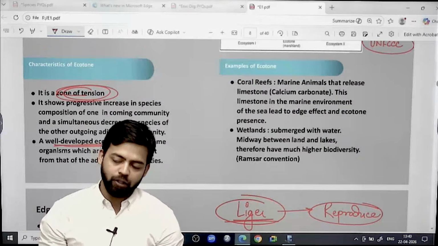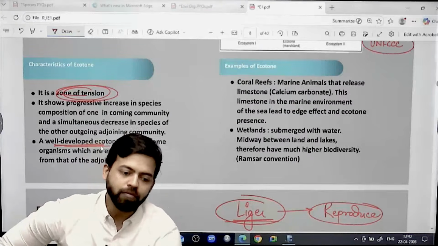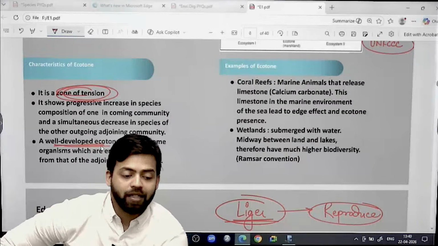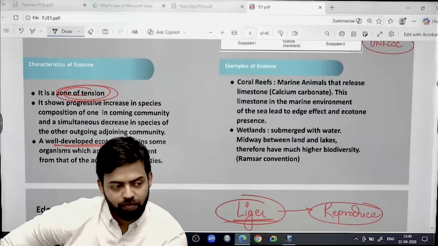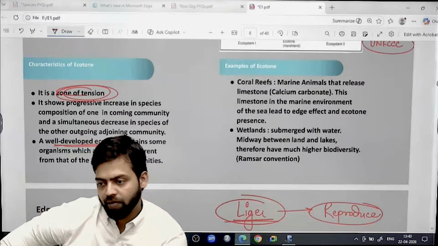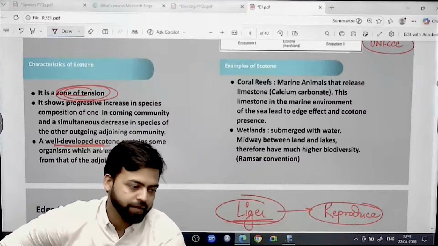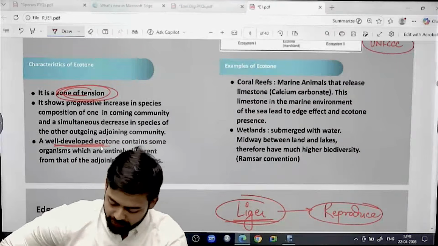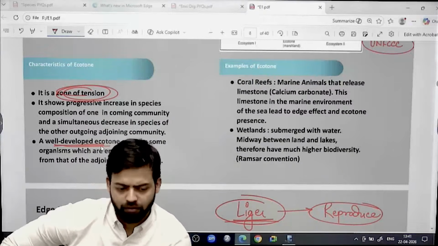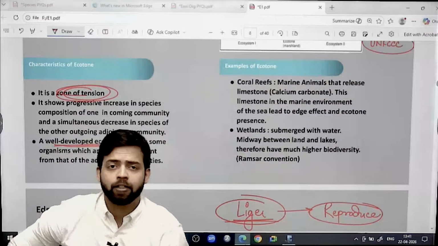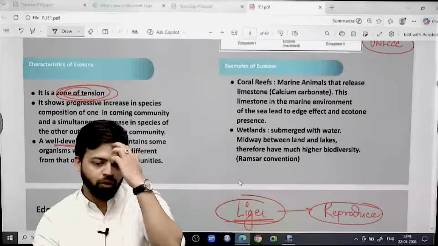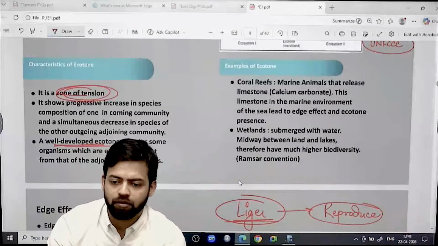A well-developed ecotone contains some organisms which are entirely different from that of the adjoining communities.